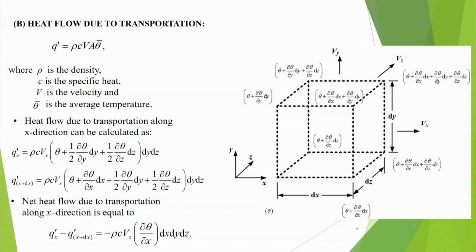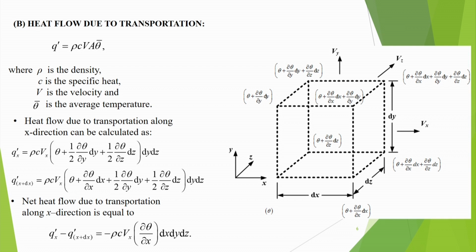Actually, suppose some material is moving, that means transportation of the material is also taking place. Suppose it is a hot material and it is passing, naturally it is also transferring some type of heat. So, heat flow due to transportation is discussed here. Here this expression is q dash is equal to rho C V A into theta average.